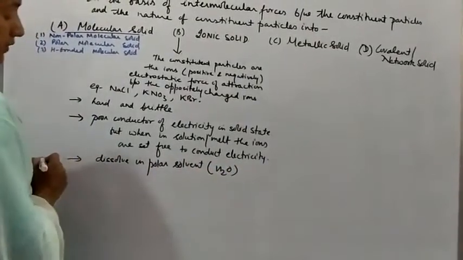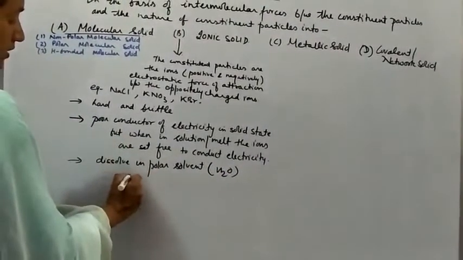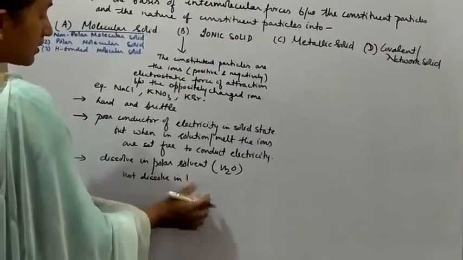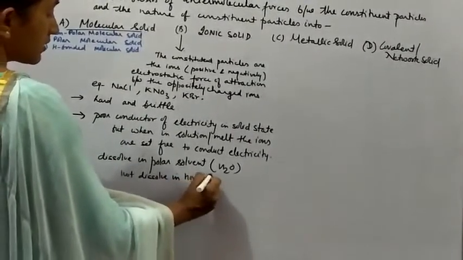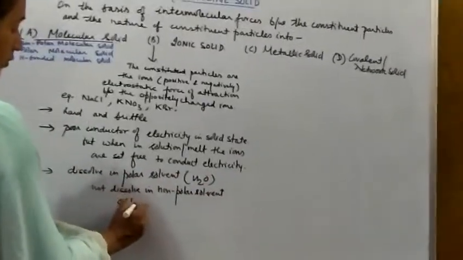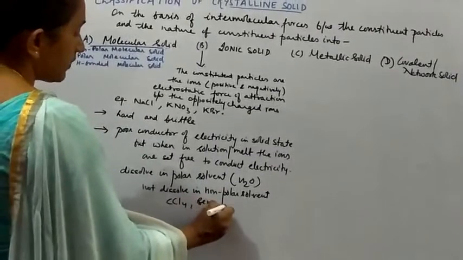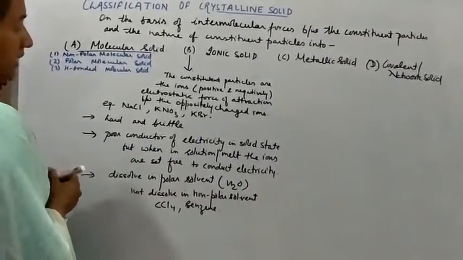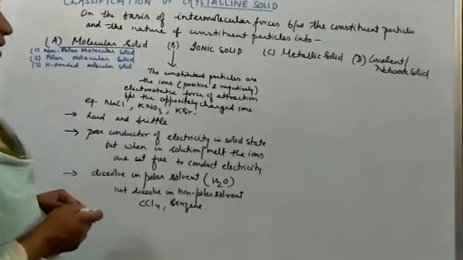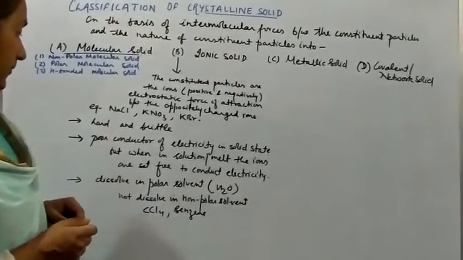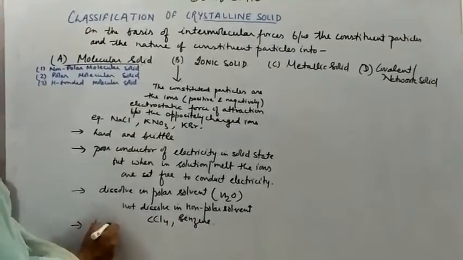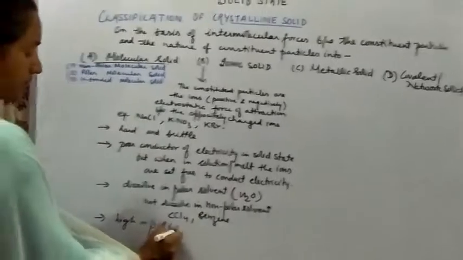So when it is a polar solvent, they will dissolve, and they will not dissolve in non-polar solvents like benzene, CCl4. They will not get dissolved in these. So the ionic solids have constituent particles ions, and the force of attraction between them is the electrostatic force of attraction. These are hard and brittle solids, right? They dissolve in polar solvents, and they have high melting point and boiling point.